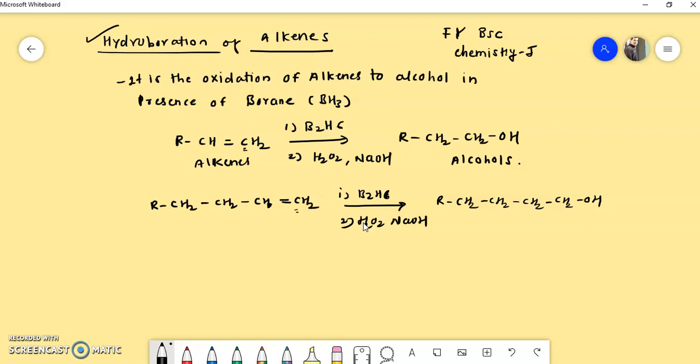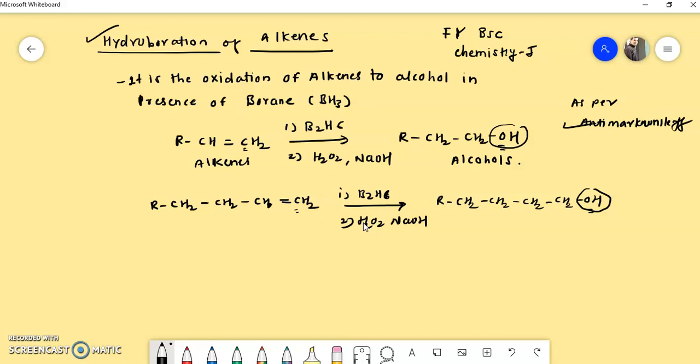That means the addition of this OH group is as per anti-Markovnikov rule. Remember that terminal alkenes always get oxidized by this method as per anti-Markovnikov addition. The OH group always comes at the terminal carbon, the one having more hydrogens. So this is the hydroboration reaction of alkene.